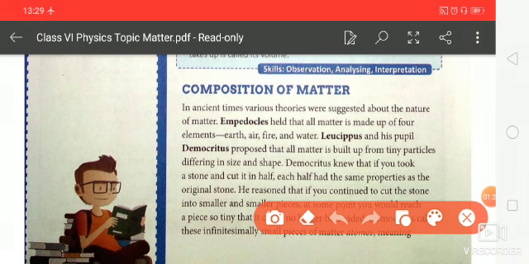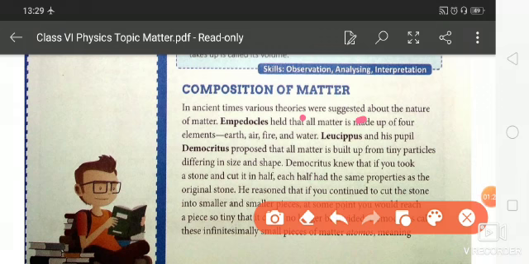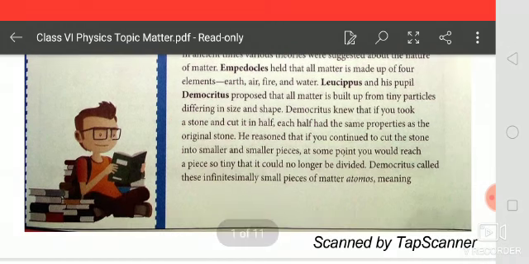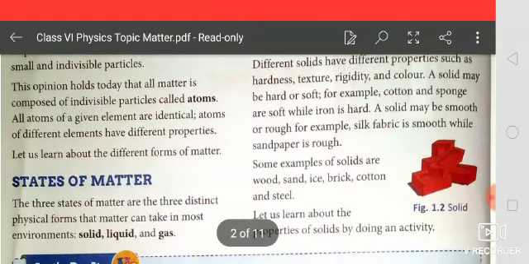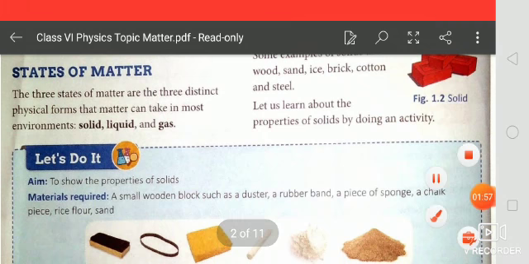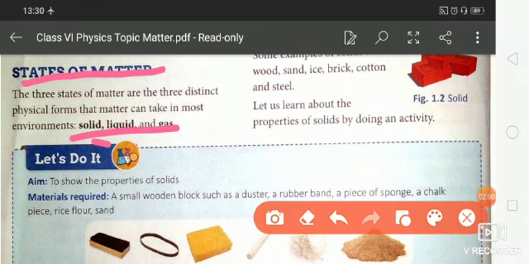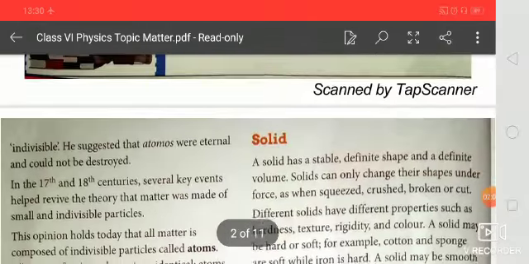Students, in ancient times various theories were suggested about the nature of matter. Empedocles held that all matter is made up of four elements: earth, air, fire, and water. Then his pupil Democritus proposed that all matter is built up from tiny particles which are different in size and shape. After these theories, on the physical basis you find that there are three states of matter: solid, liquid, and gas.